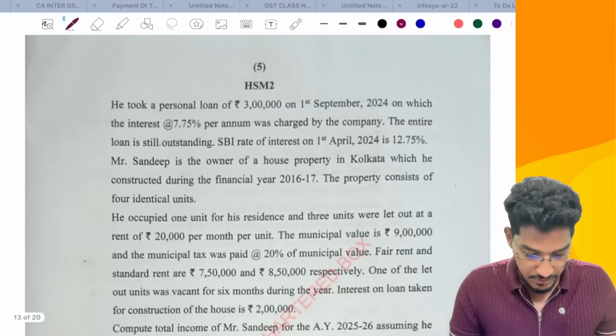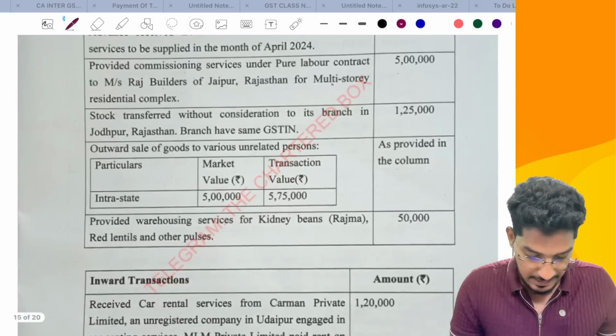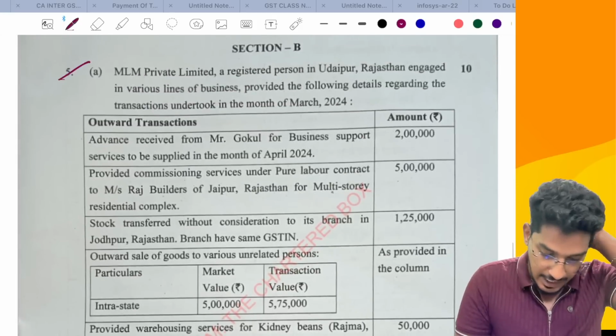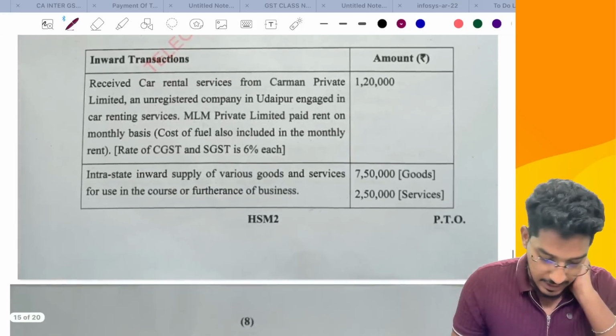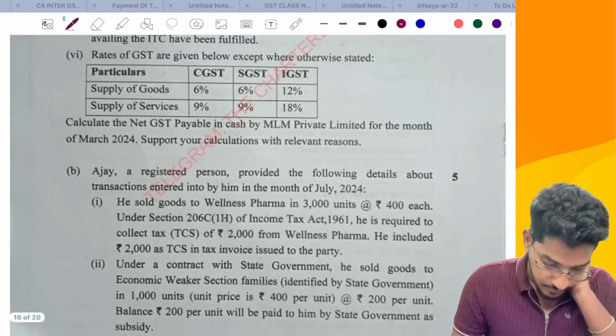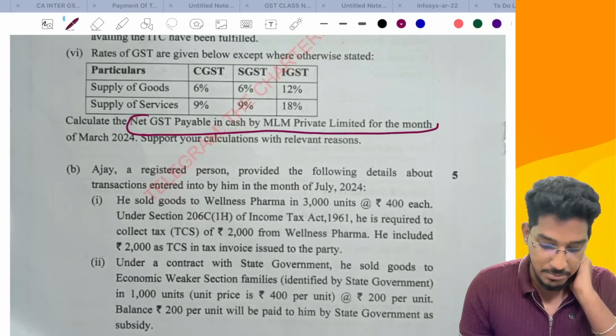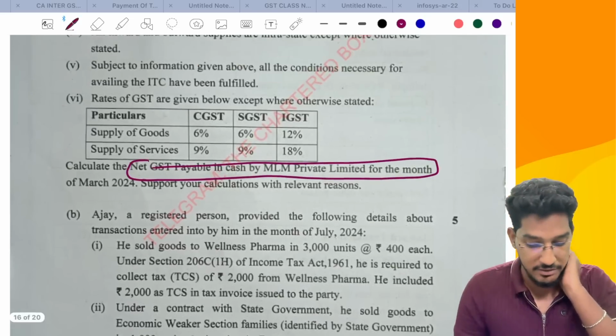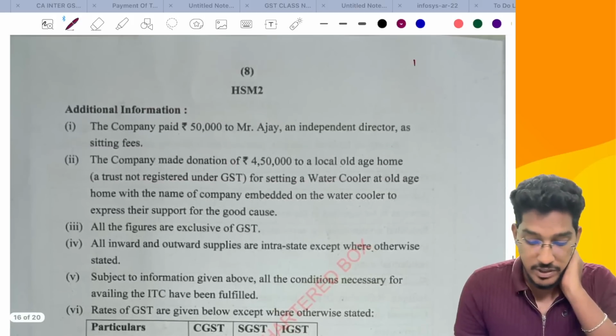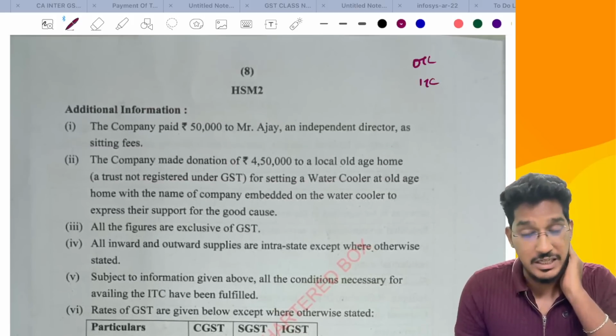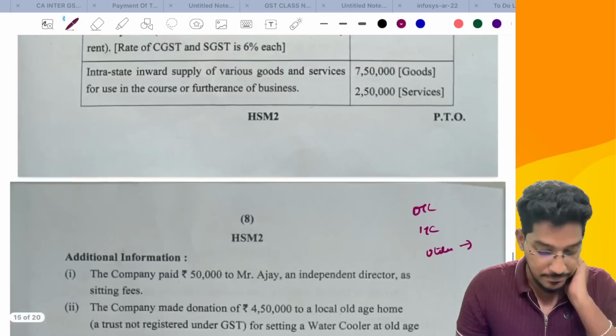As I've told, for descriptive questions, try to quickly identify the chapters. First, as we all know, the first question will be regarding computation of GST. Here also they say the same thing: what is the net GST payable in cash by MLM Private Limited for the month of March 2024? They are asking. So you are required to calculate your output tax liability and your input tax credit. Even for utilization of input tax credit, you have to create one table.